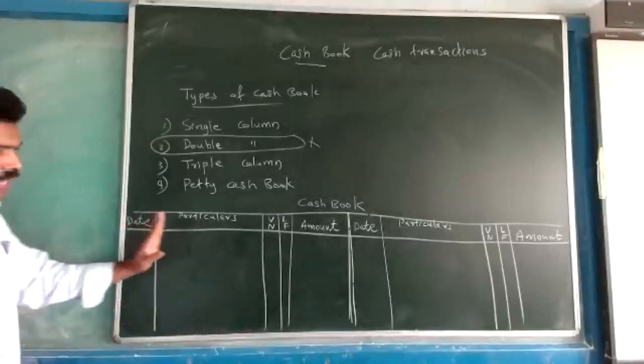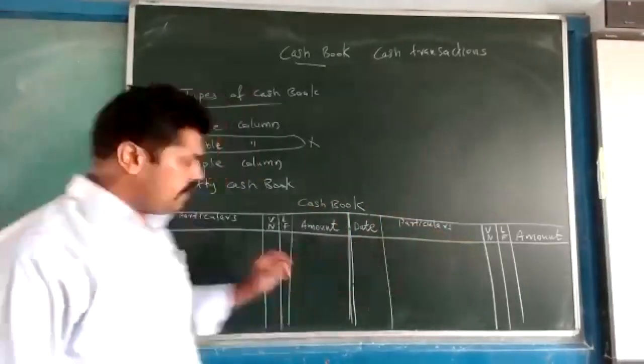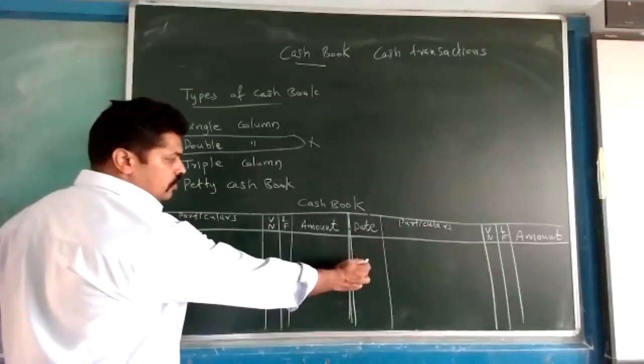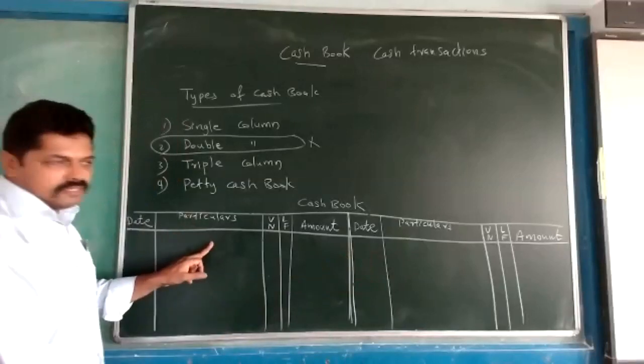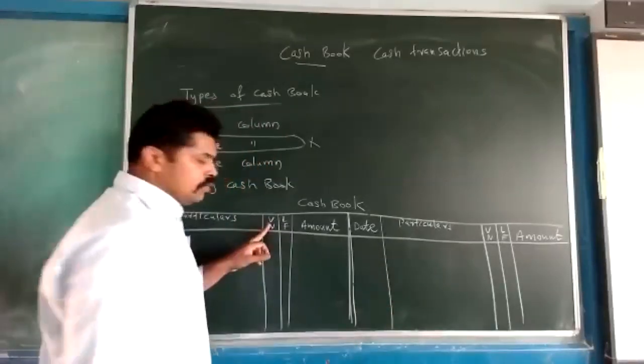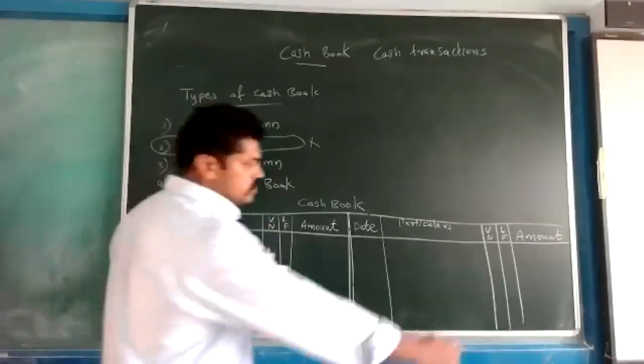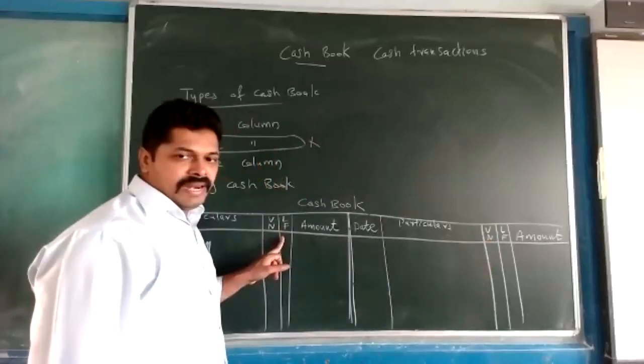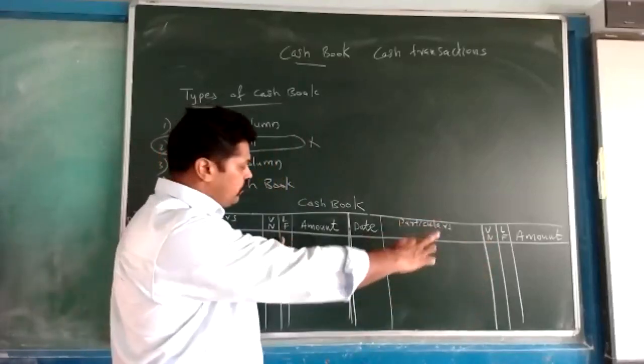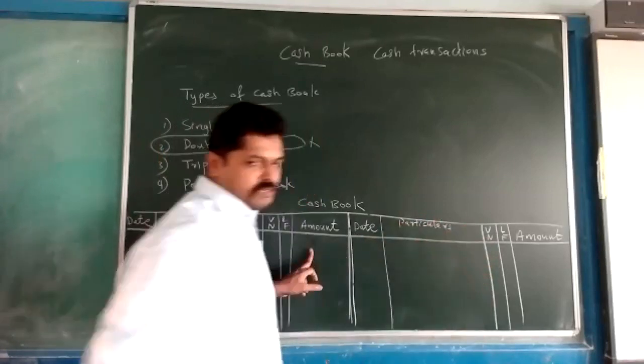So the columns are the same. Here one date column, here also one date column. Here particulars, here also particulars. Voucher number VN, here also VN. LF, ledger folio, there also ledger folio. Amount, there also amount.